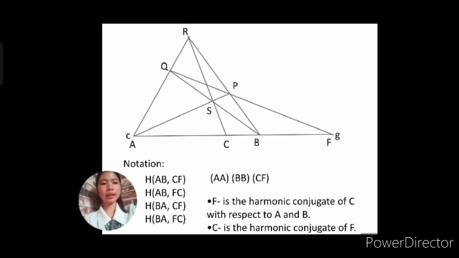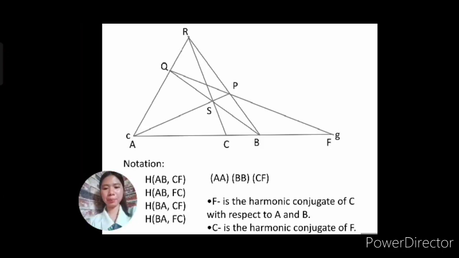There are now only four collinear points and we call it a harmonic set. So, our four collinear points are A, B, C, and F. Point E is passed through by two opposite sides, ER and AP.